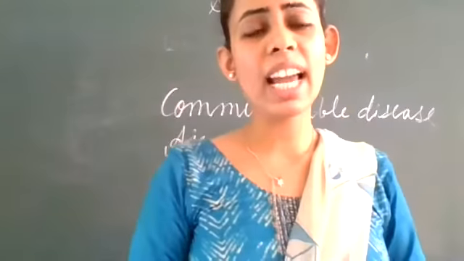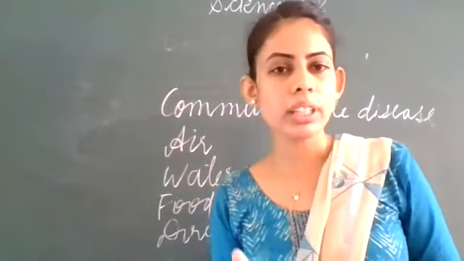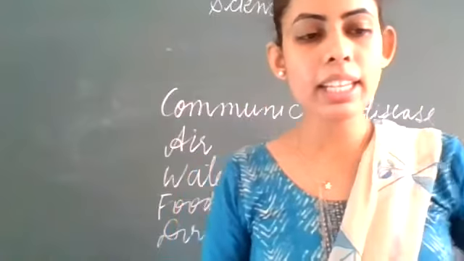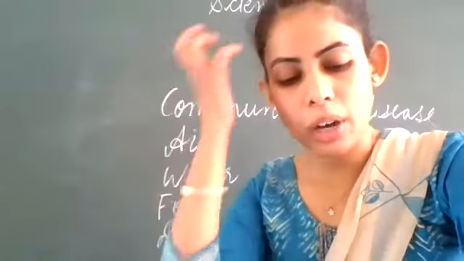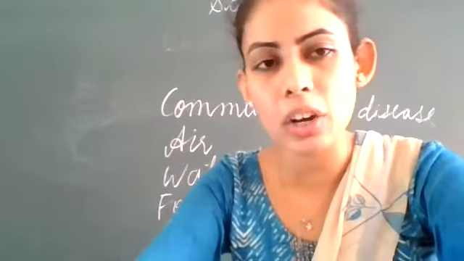So the healthy person also gets malaria, and the same with the dengue virus, where the carrier is the female Aedes. Now can you tell me how we can control the spread of malaria or dengue?